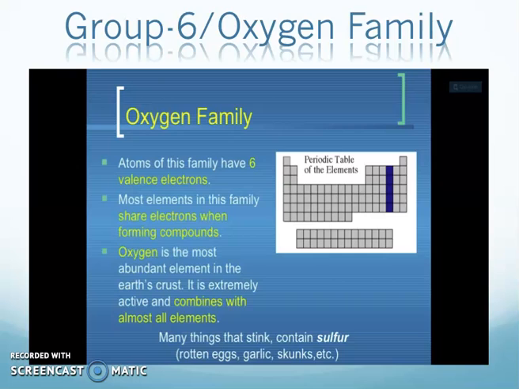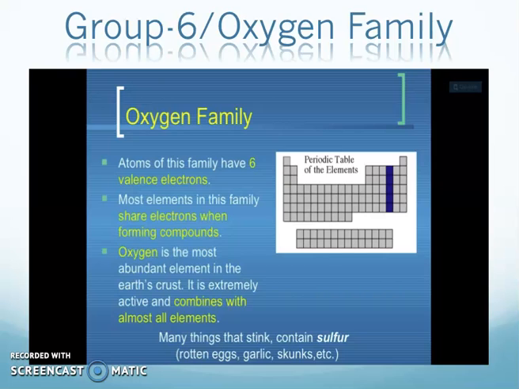Then we have group 6 or the oxygen family. Obviously the topmost element of this family is oxygen, and that's why it is named the oxygen family. The group number 6 reveals that it has 6 electrons in its valence shell. Most elements of the family share electrons when forming compounds. Oxygen is the most abundant element in the Earth's crust. It is extremely active and combines with almost all elements.